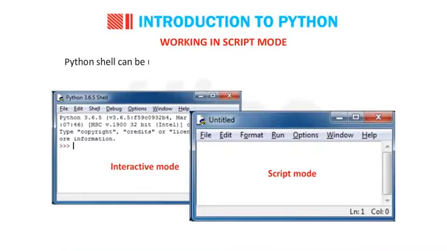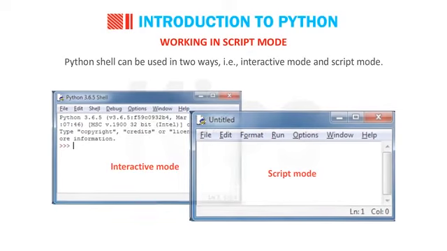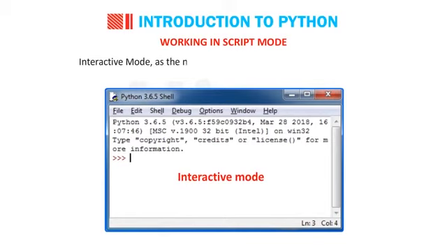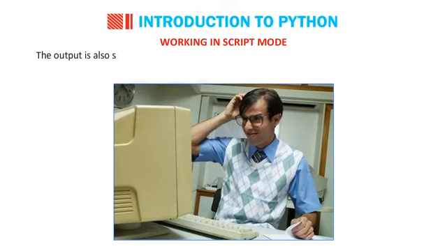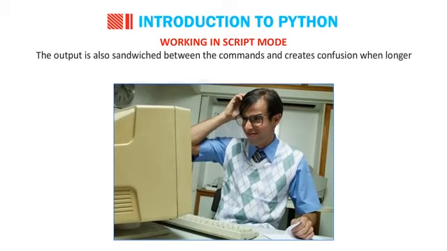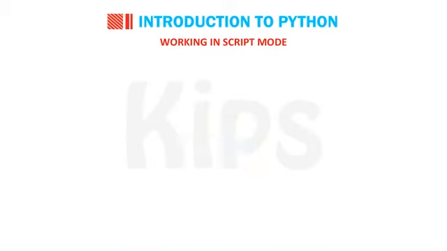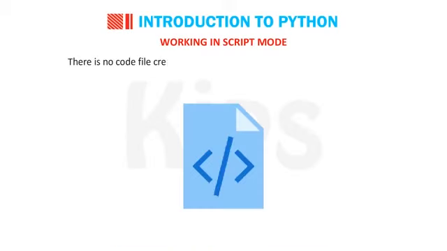Working in script mode. Python shell can be used in two ways, that is interactive mode and script mode. Interactive mode, as the name suggests, allows us to interact with the OS. In interactive mode, we cannot save the commands entered by the user. The output is also sandwiched between the commands and creates confusion when longer programs are designed. There is no code file created or saved that can be used for future reference.